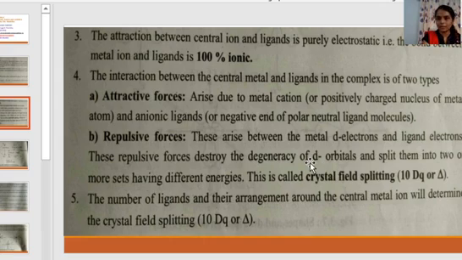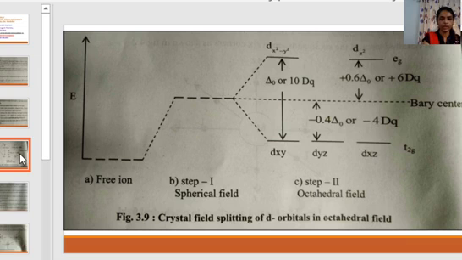It will be disturbed due to the repulsive force between the metal d electron and ligand electron. Let me show you. Here, all the 5 d orbitals dxy, dyz, dxz, dx square minus y square and dz square, all the 5 d orbitals of a free ion, that is the ion which is not approached by any ligand, are degenerate, that is having the same energy.